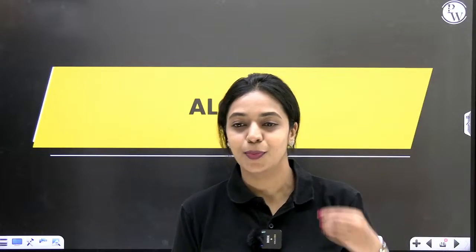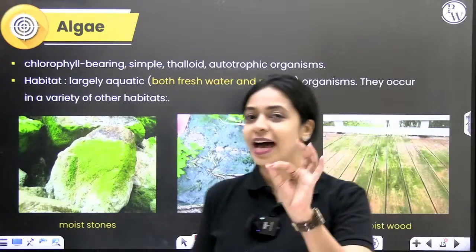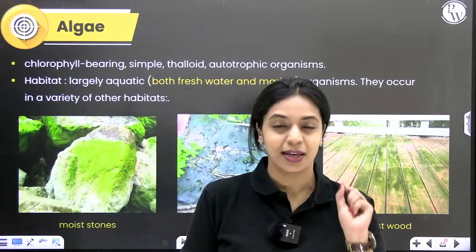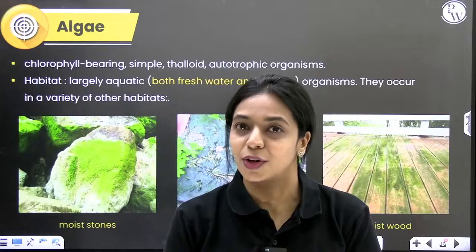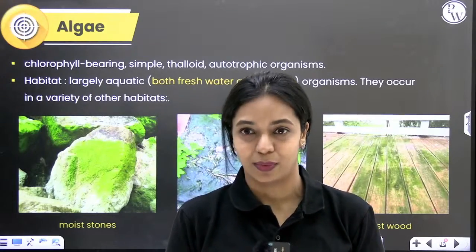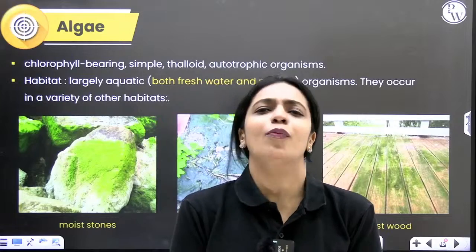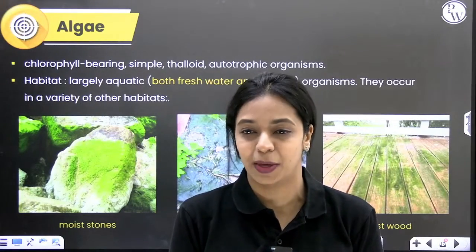So, algae are the most primitive group of plants. If it has to be a plant, then obviously, if it has to be included in the plant kingdom, then obviously it has to be photosynthetic, it has to be eukaryotic, it has to be multicellular. We already know this from the previous chapter. If it has to be photosynthetic, then obviously it will have pigments, right? It will have chloroplast, and within the chloroplast it will have pigments.